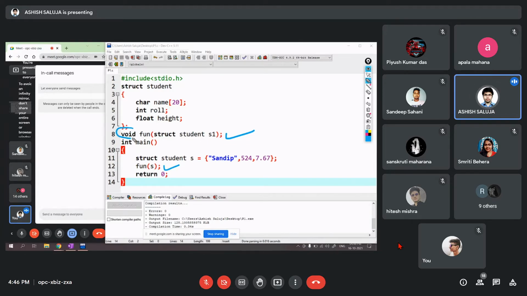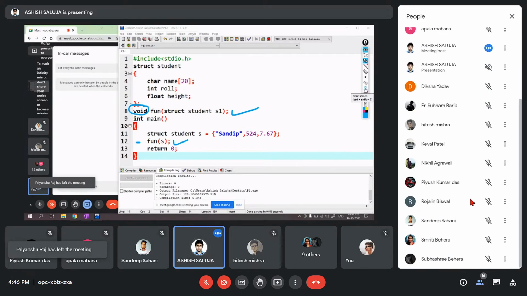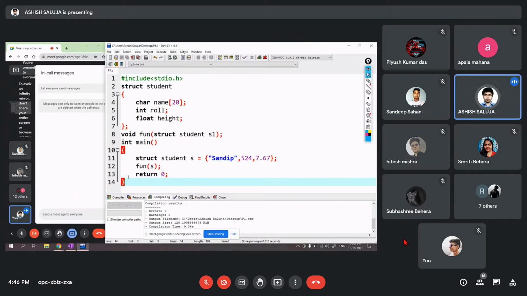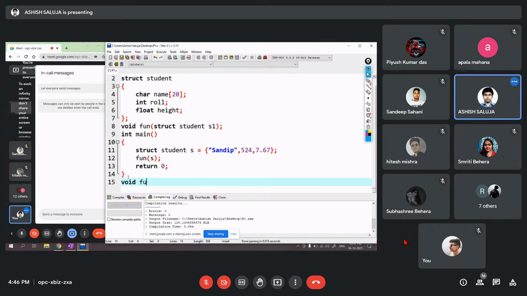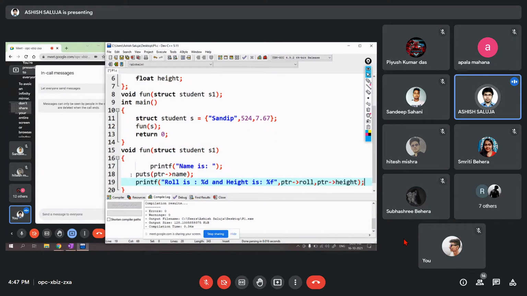Because this is void, it won't return anything, so there is no placeholder here. There is nothing to catch. So it's just the function call. Function call is done, now the function definition. Let's move to the function definition. How to define the function? Let us go to void fun struct student S1. This is how we define it, and let us just paste it.